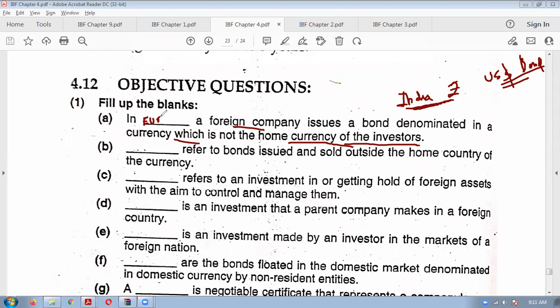Euro bond means a bond issued in a currency other than the home currency of the investors. So if a foreign company issues US dollar bonds in India, it will be called Euro bonds.